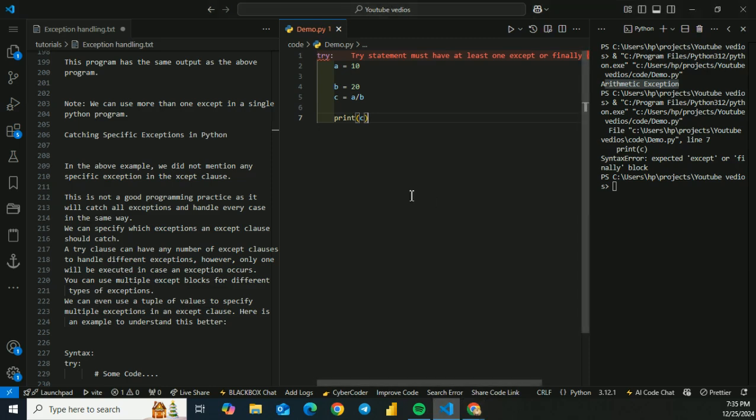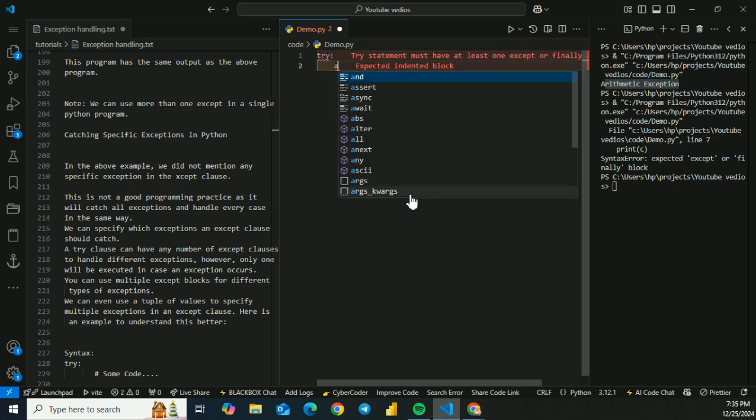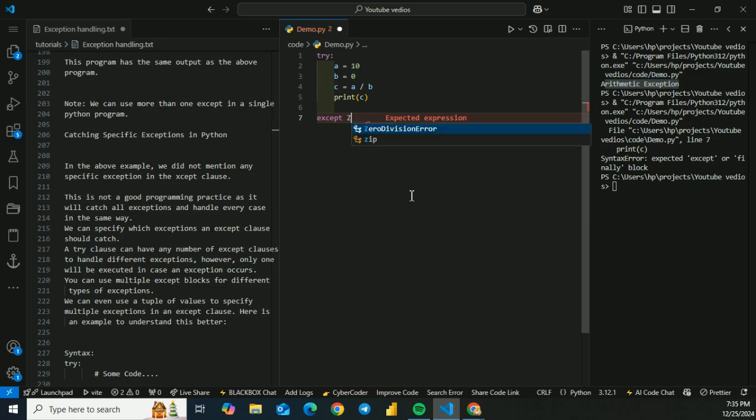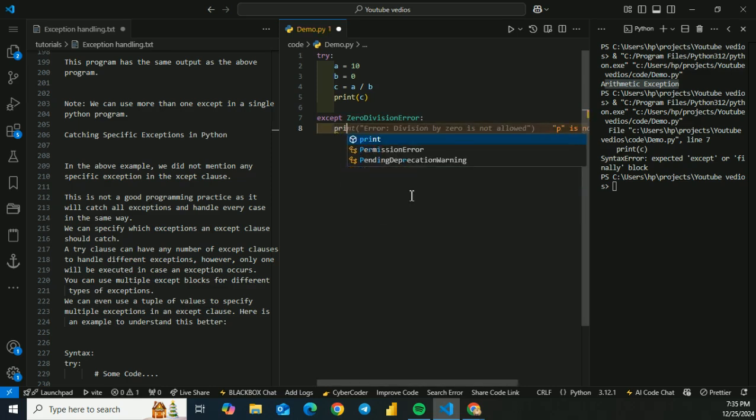Let's say try, a equals 10 and b equals 0, and c equals a divided by b, and I say print c in the try block, but I also use except ZeroDivisionError, and I would say print zero division error.